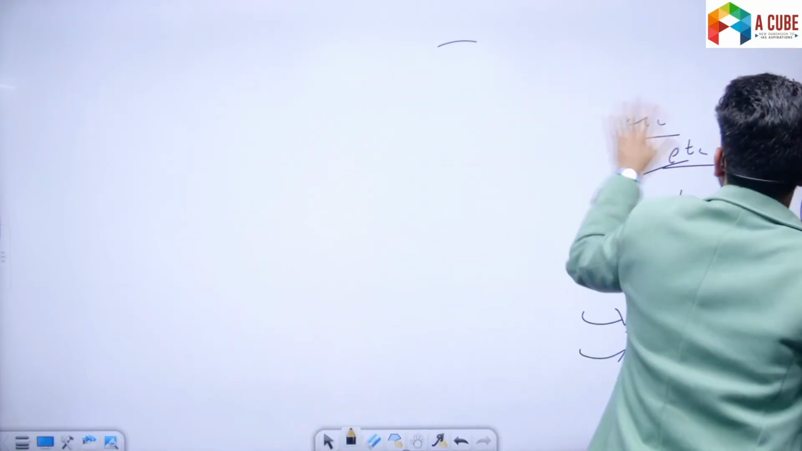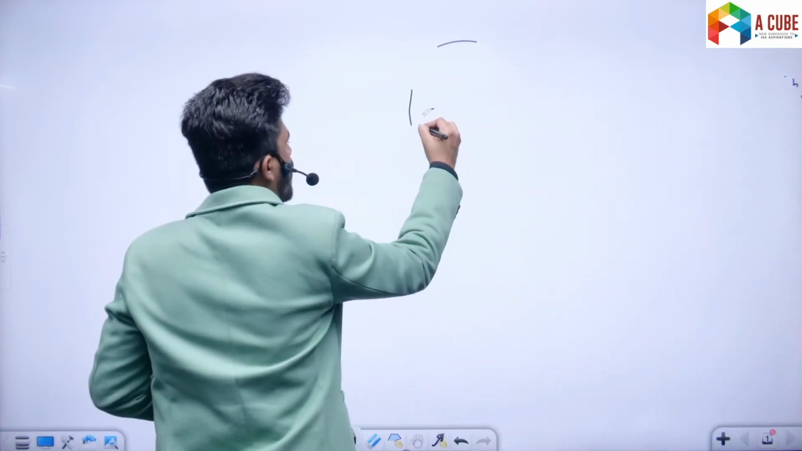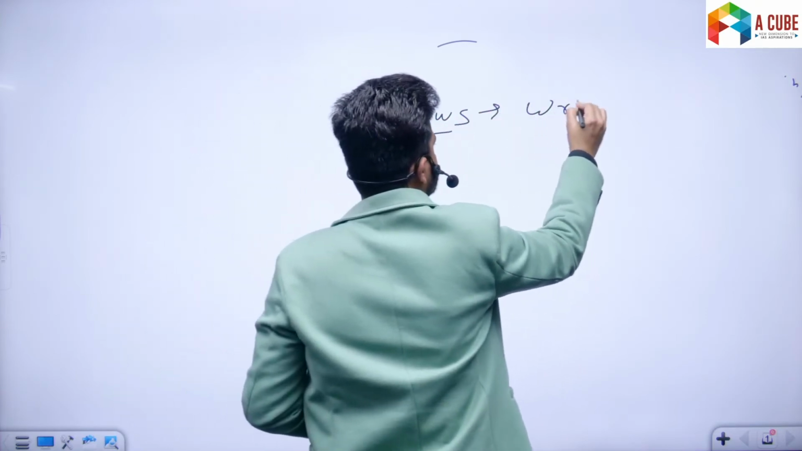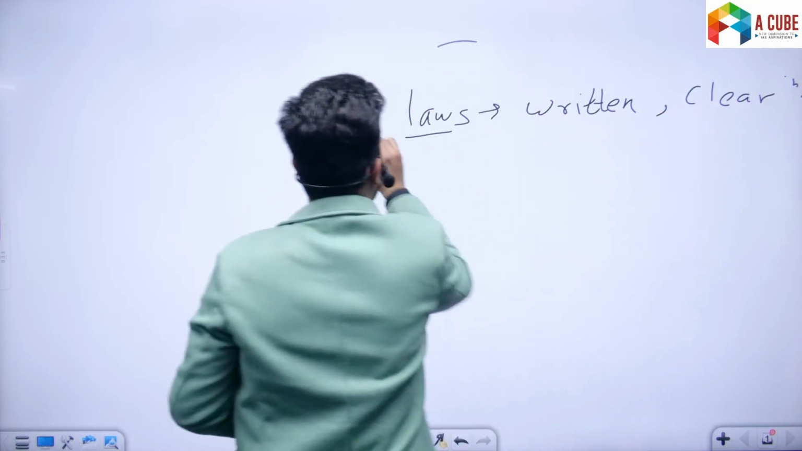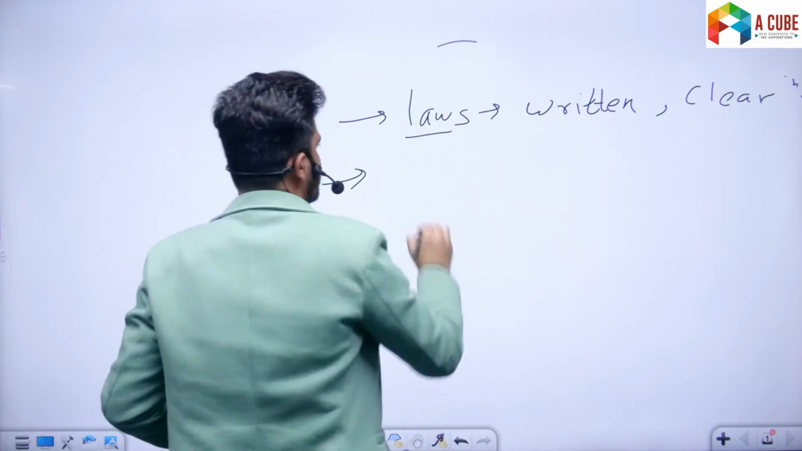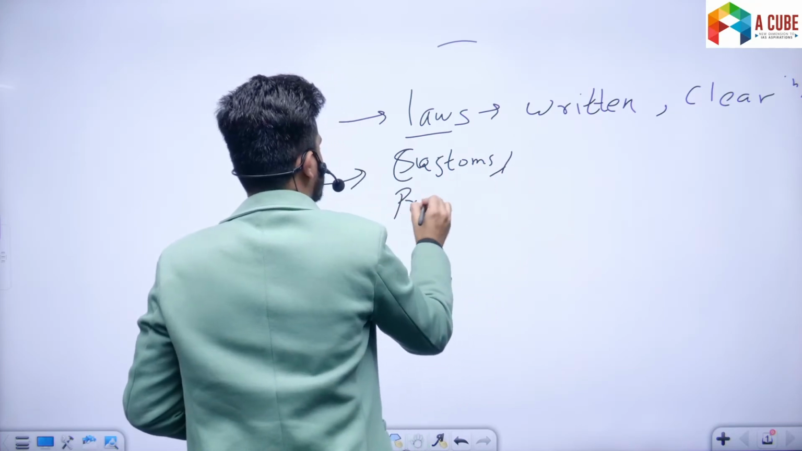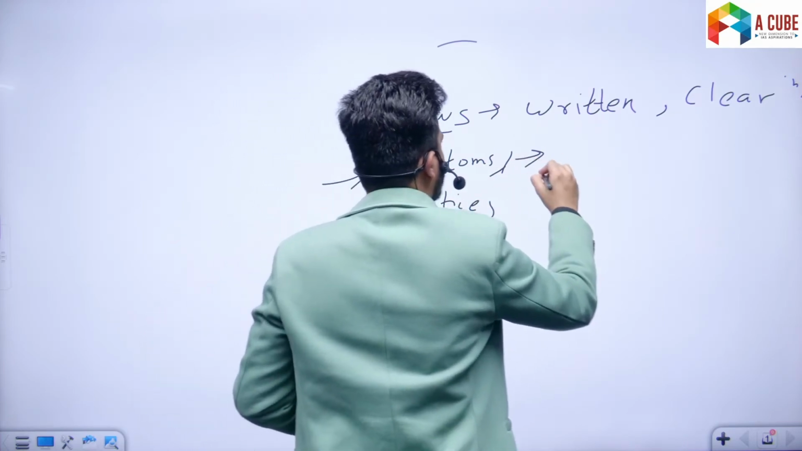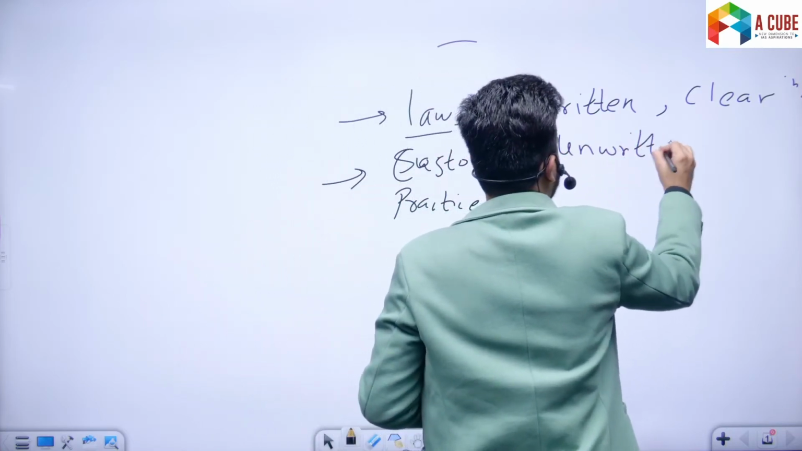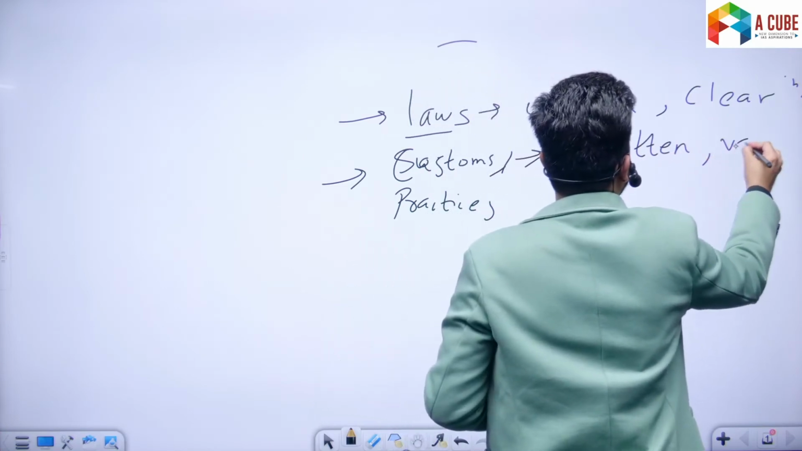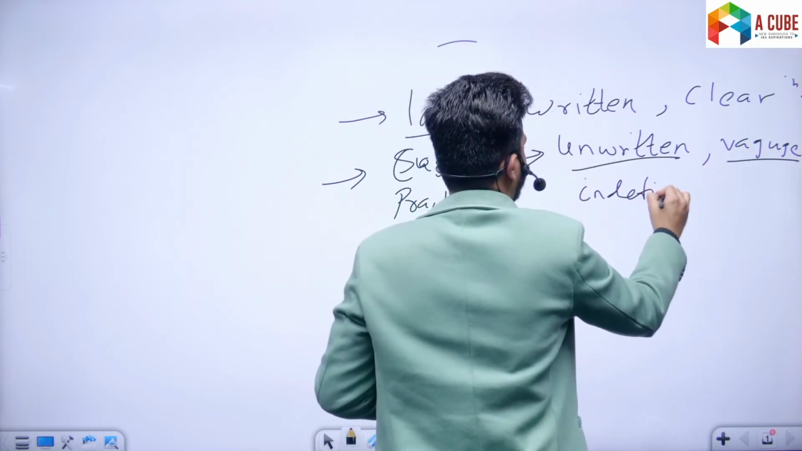क्या डिफरेंस है बताता हूं. Laws of the state, they are written, they are clear, whereas the customs and traditions of the society, customs और practices, कहीं लिखे हुए क्या? नहीं. They are usually unwritten. And they are vague. They are vague, unwritten, and indefinite. Law is definite.